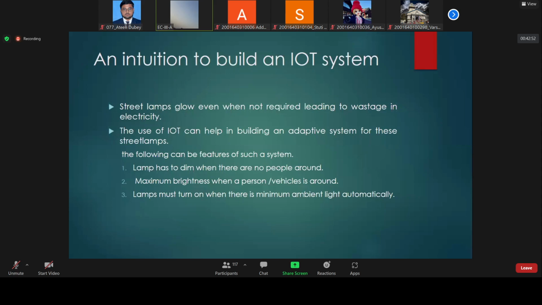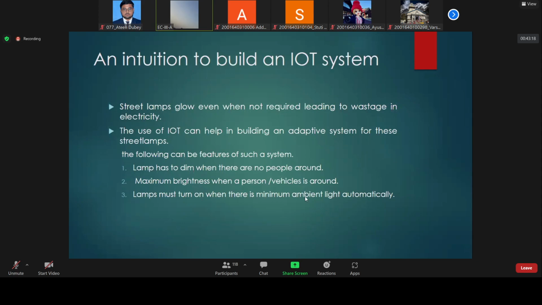So there should be a system that adapts to the environment. That means it adapts to the situation of the environment. If there is cloudy weather, the light should automatically turn on with minimum brightness according to light intensity. Understood? So these three things we will focus on while making the project.